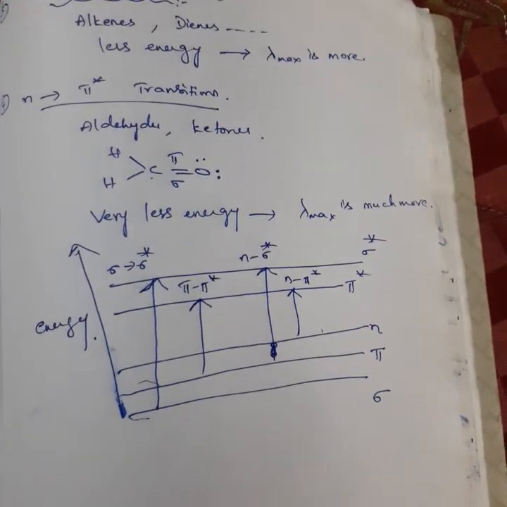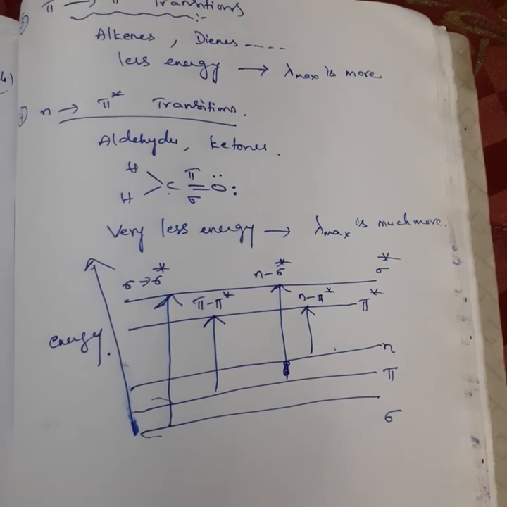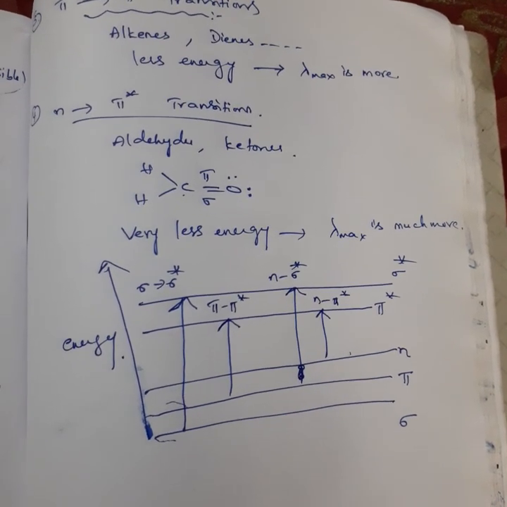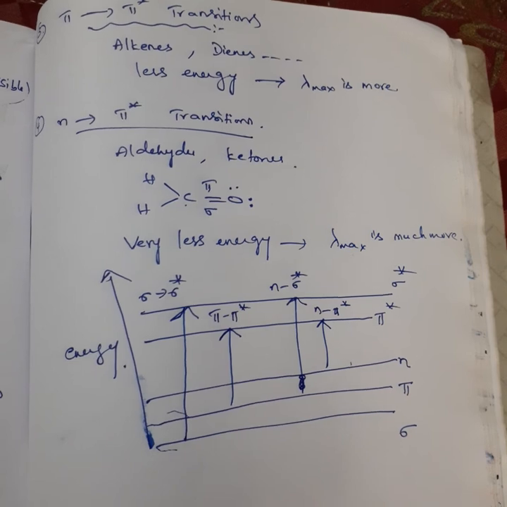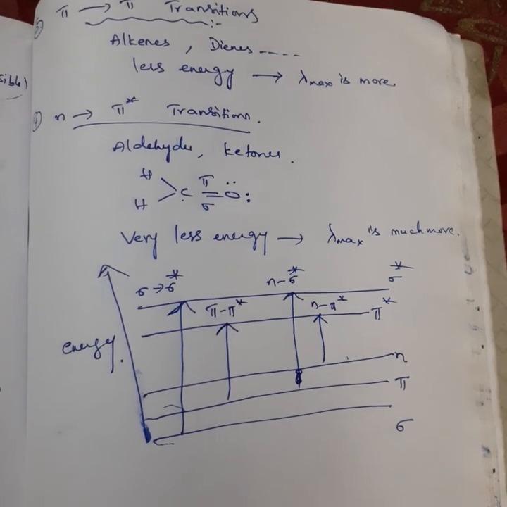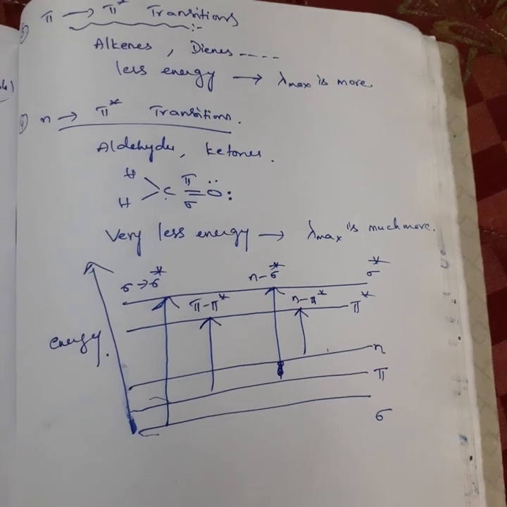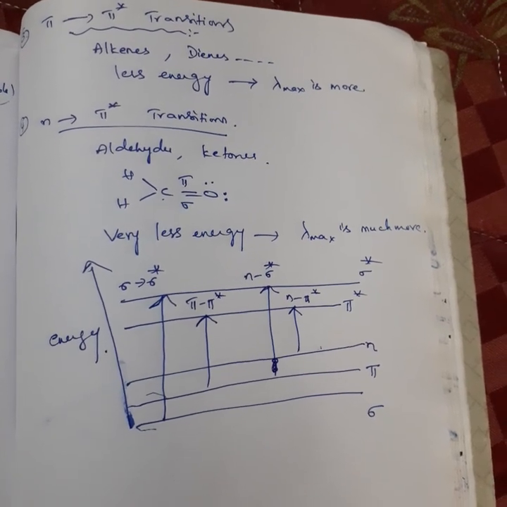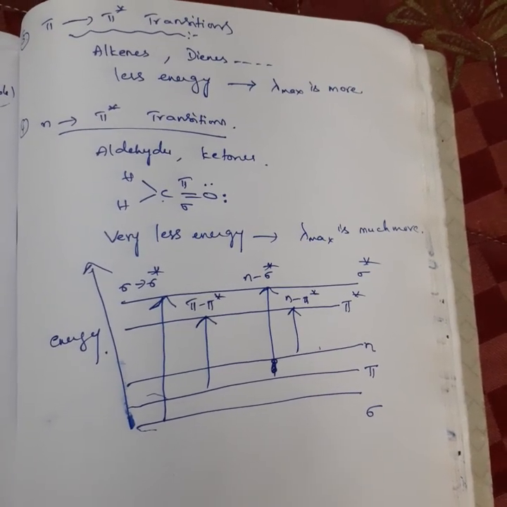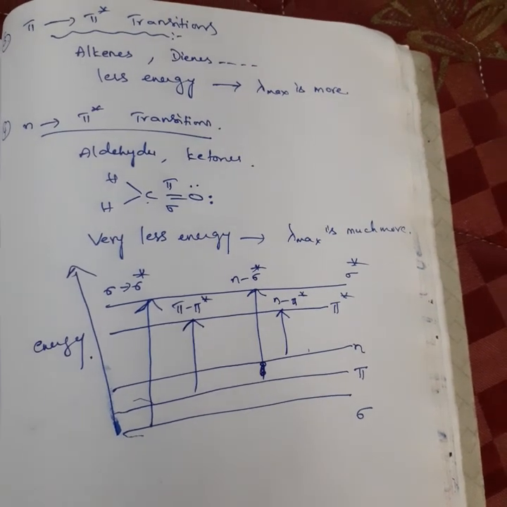In my next video, I will tell you about the chromophore concept, the bathochromic shift and the hypsochromic shift, and how these groups cause the shift of lambda max from shorter to higher wavelengths or from higher to shorter wavelengths.